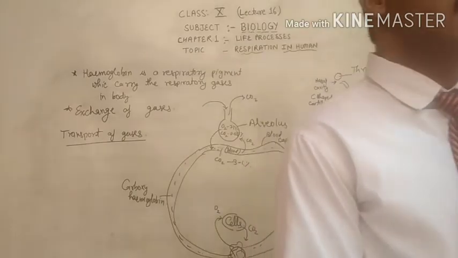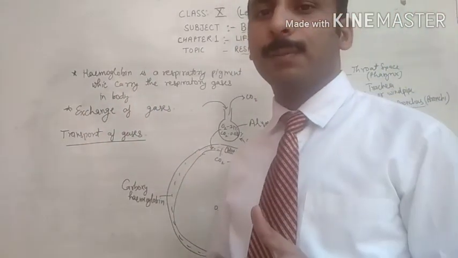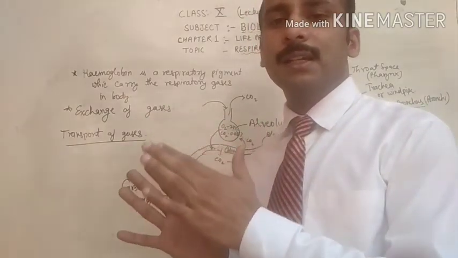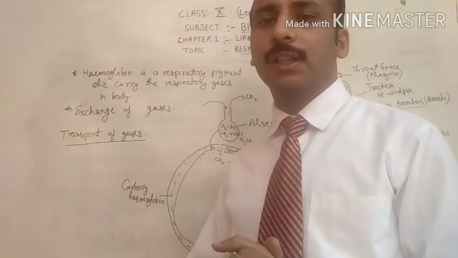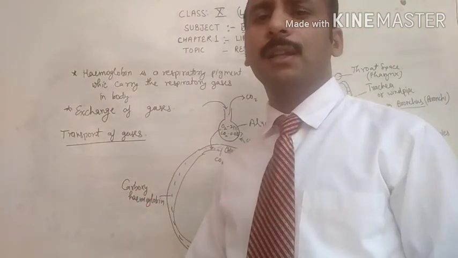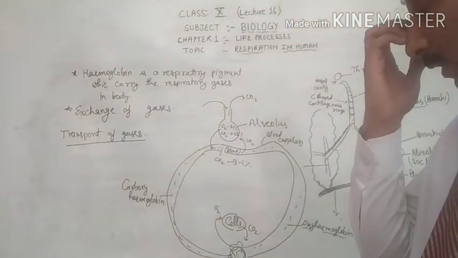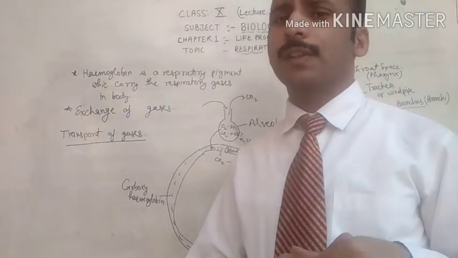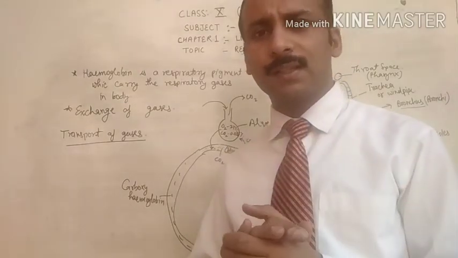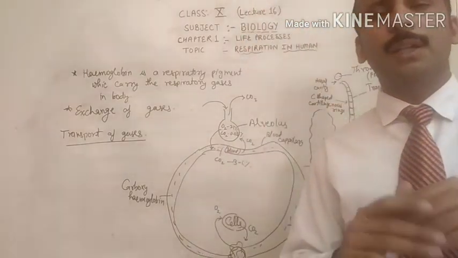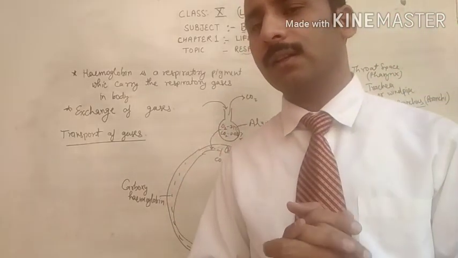You know very well that the area where the exchange of the gases takes place is the alveolus and blood capillary. And in the process of respiration, the CO2 gas is released out. In the last video I told you about the rate of respiration. The rate of respiration is about 16 times, and the range is 15 to 18 times per minute in an adult in normal condition.